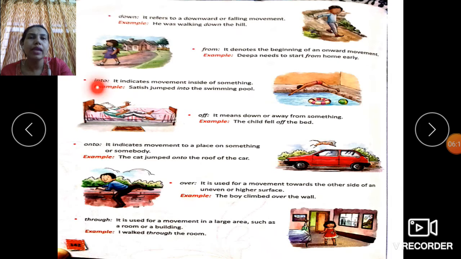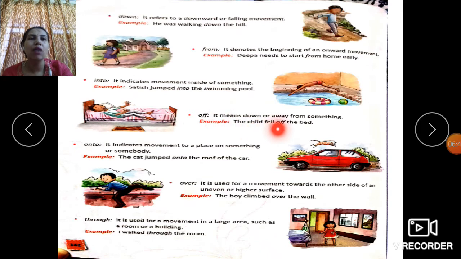Into indicates movement inside of something. Satish jumped into the swimming pool. Into indeed talks about movement inside of something. Remember, into is used when we talk about movement from outside to inside. So Satish jumped into the swimming pool. Before this he was outside and he jumps into it, means he jumps inside the pool.